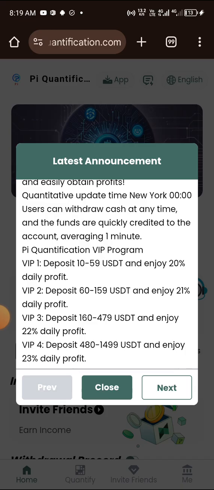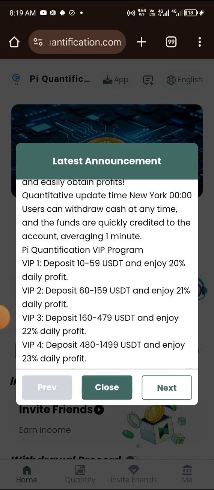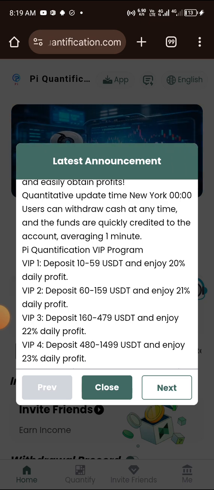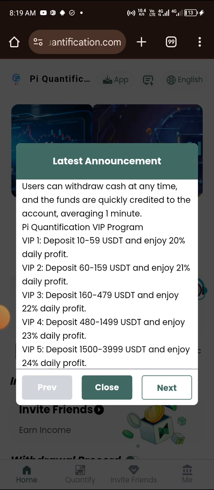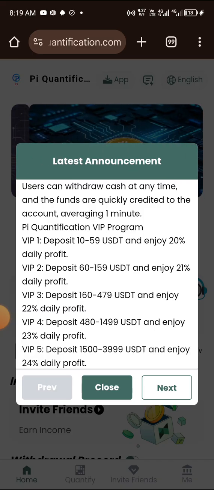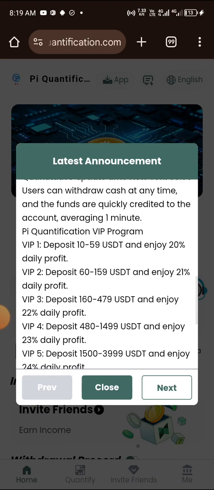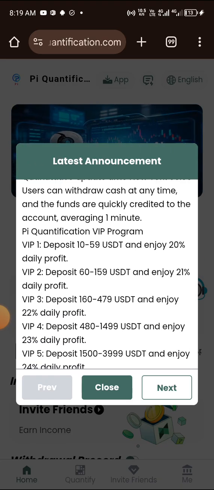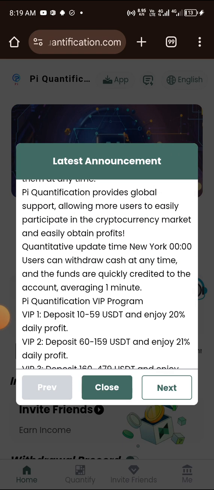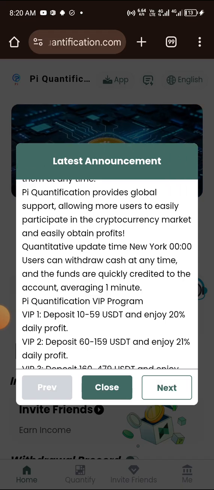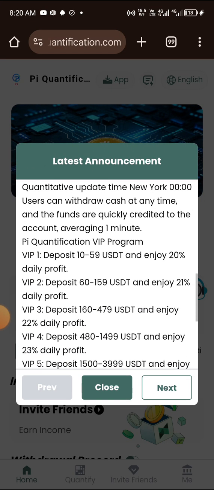Maybe from 6 days on, you will start earning your profits in that VIP 1. But in VIP 2, in 5 days you will make your capital back, and you will also start making profit on that VIP 2. So if this platform can last up to 7 days, 8 days, 9 days, 10 days, that means you make a good profit from it.